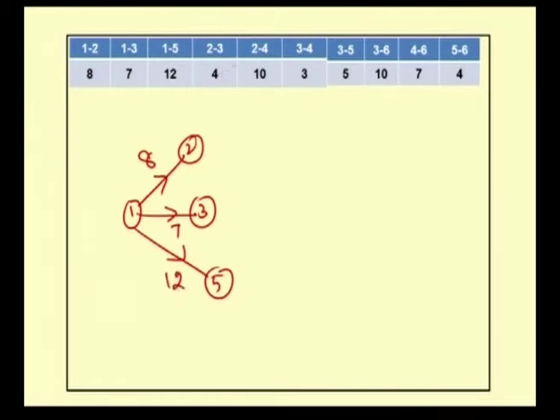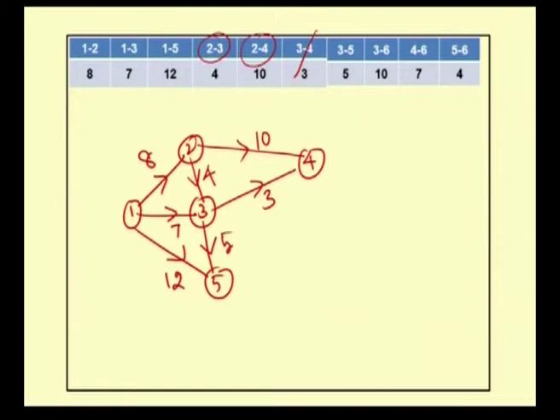Next, activities 2 to 3 and 2 to 4. The activity 2 to 3 takes 4 time units, and 2 to 4 takes 10 time units. Next, 3 to 4 takes 3 units. Next, 3 to 5 has a duration of 5.